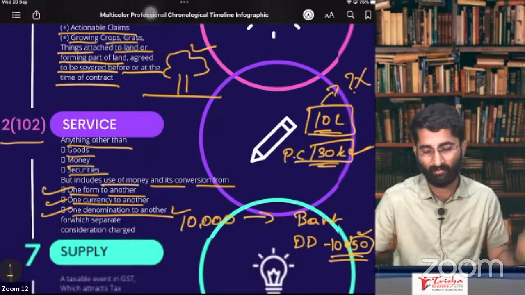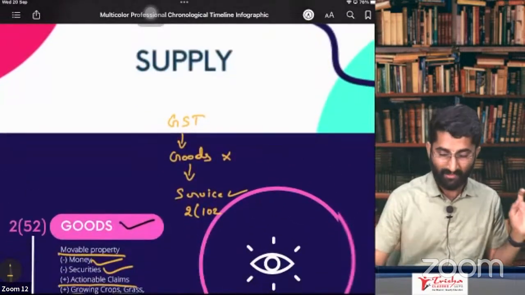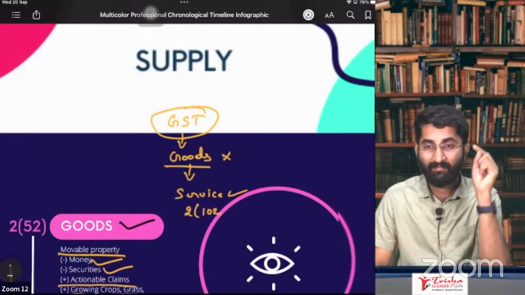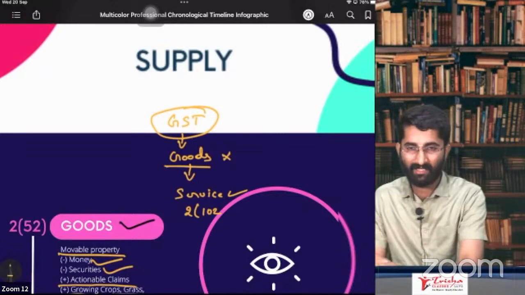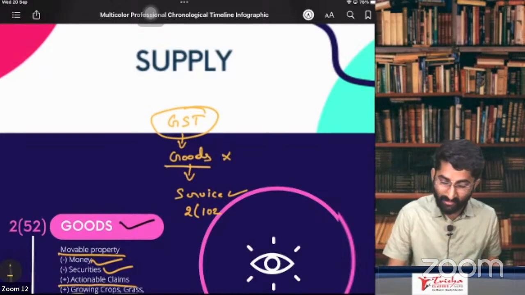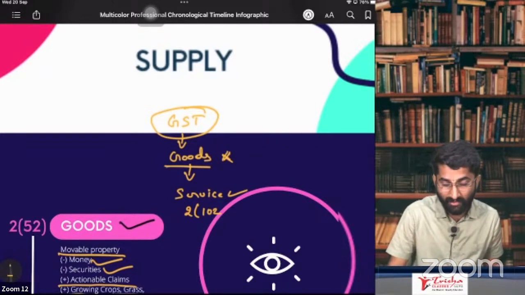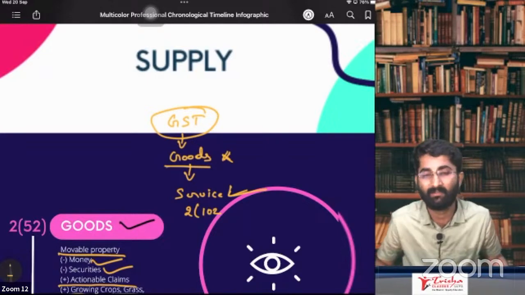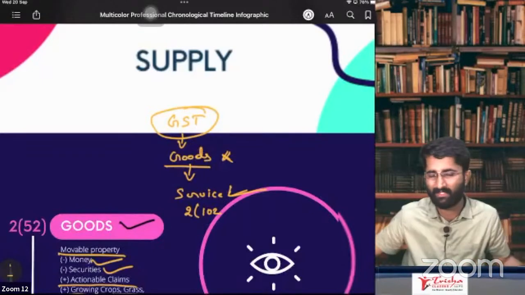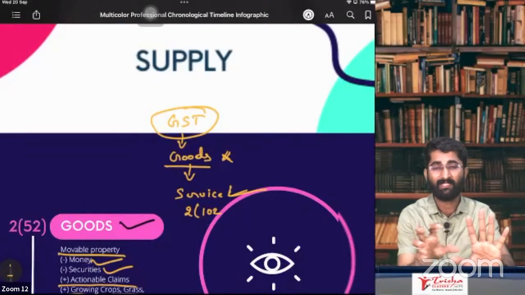So what we have discussed now: to charge GST, it should be goods. Sir, if it is goods, then we will think of GST provisions. Now if it is not goods, then it should be a service. If it is a service, we will think about whether there is GST or not, so GST provisions are applicable.